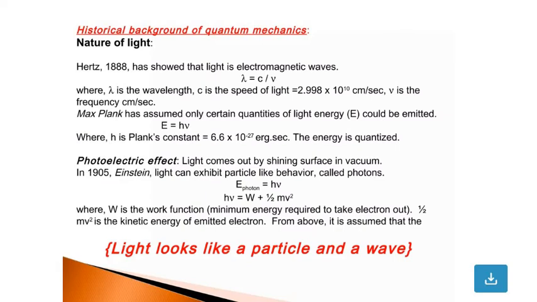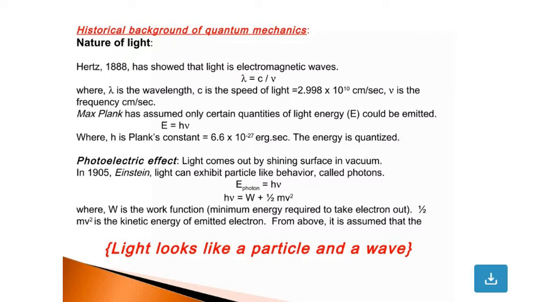Nature of light. Hertz in 1888 showed that light is an electromagnetic wave, where lambda is the wavelength, c is the speed of light, and v or nu is the frequency. Max Planck assumed that only certain quantities of light energy could be emitted: E is equal to h nu, where h is the Planck constant. The energy is quantized.